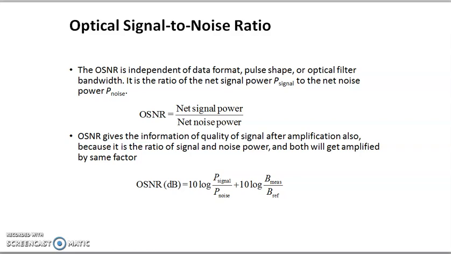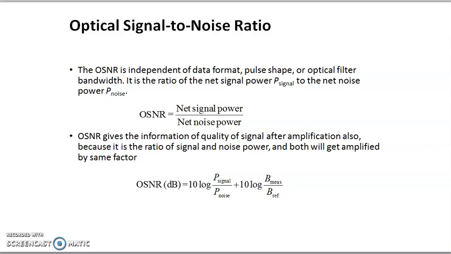Hello everyone, we have seen earlier the performance parameters of an optical amplifier or optical link. In which, for the budget of an optical link, we should know the rise time budget and power level budget, along with bit error rate, the eye diagram, optical signal to noise ratio, and signal to noise ratio.